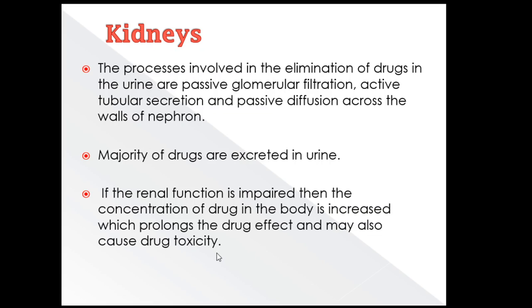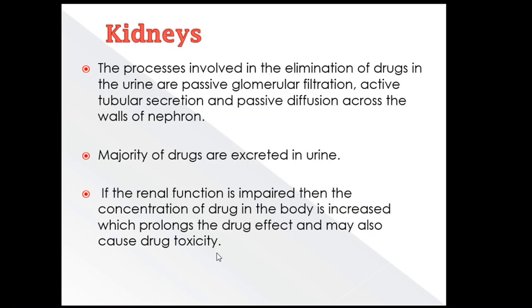All these processes may cause the elimination of drug. Some drug may be passively filtered, which is called glomerular filtration. Some drug may be secreted out of the body by active tubular secretion, and some may pass by diffusion into the nephron wall.